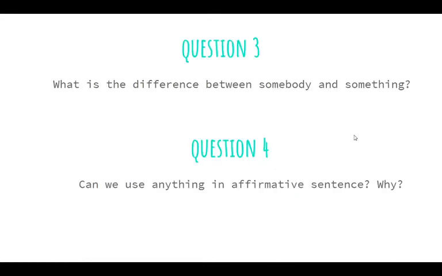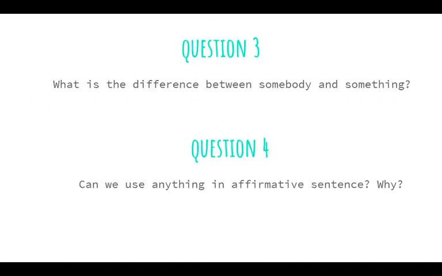Okay, and here we have the second set of questions. What's the difference between somebody and something? And question 4, can we use anything in an affirmative sentence? Why? So you can pause the video, reply to those questions, and then we continue. Now, the last indefinite pronouns that we are going to have a look at right now are somewhere and anywhere.